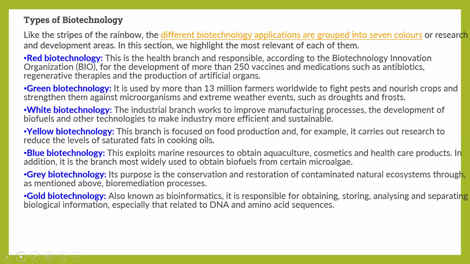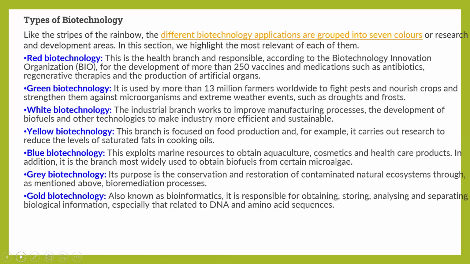So there are different types of biotechnology. The types are given here: red, green, white, yellow, blue, gray, gold biotechnology. Red biotechnology is a health branch and responsible, according to the Biotechnology Innovation Organization BIO, with the help of red biotechnology, for the development of more than 250 vaccines and medications such as antibiotics, regenerative therapies, and production of artificial organs. So red biotechnology is associated with 250 vaccines and medications, and the most important thing is that with the help of red biotechnology, there is a production of artificial organs.